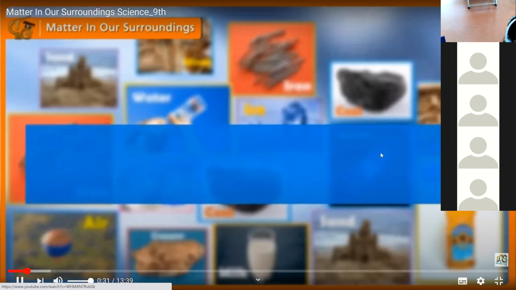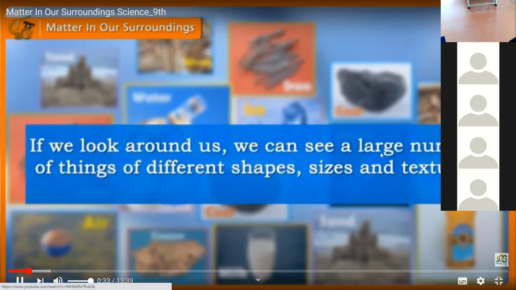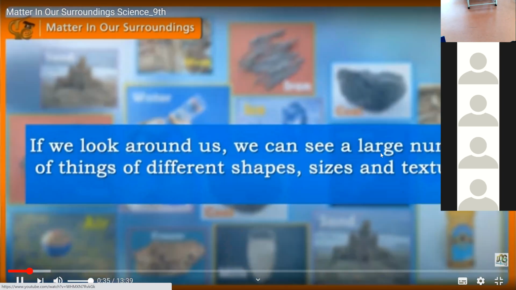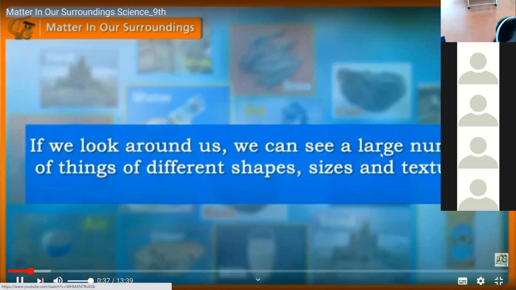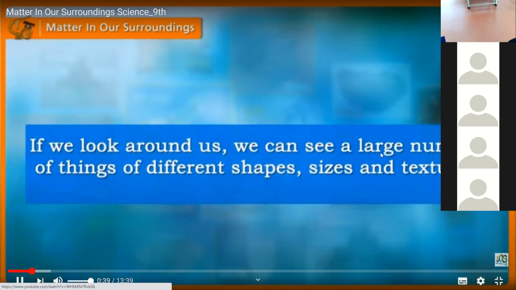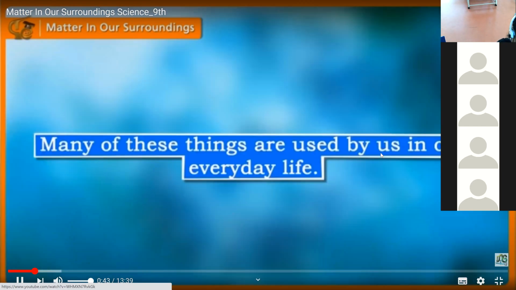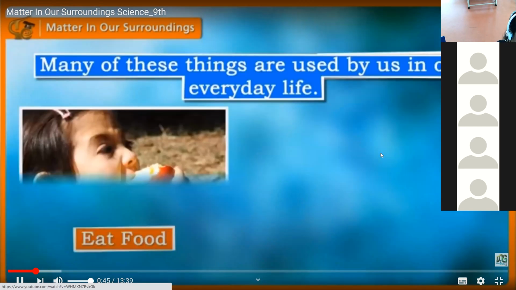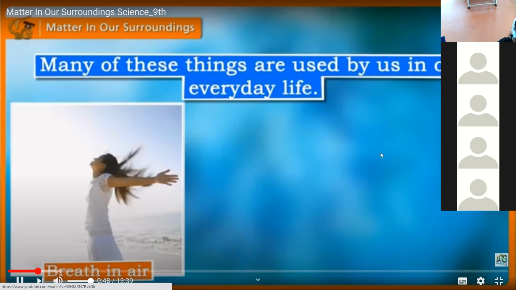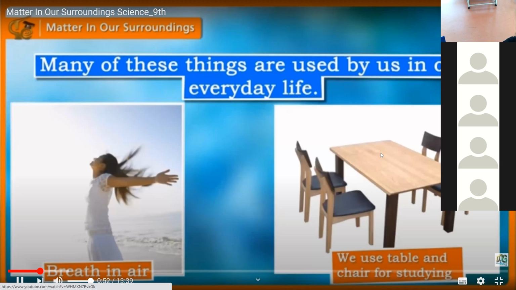If we look around us, we can see a large number of things of different shapes, sizes and textures. Many of these things are used by us in our everyday life. For example, we eat food, drink water, breathe in air, and wear clothes. We use table and chair for studying and bed for sleeping.